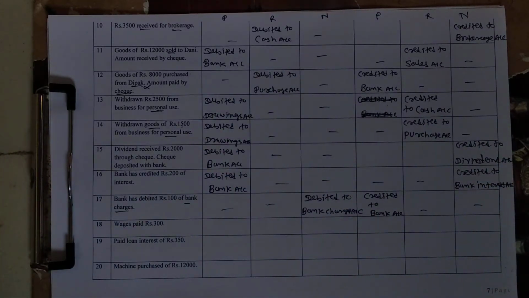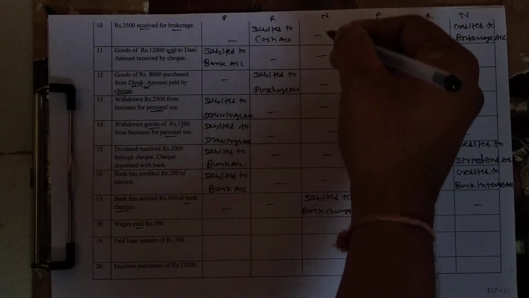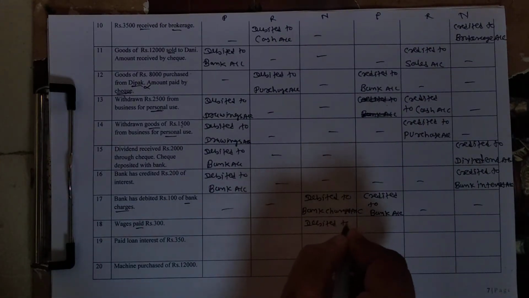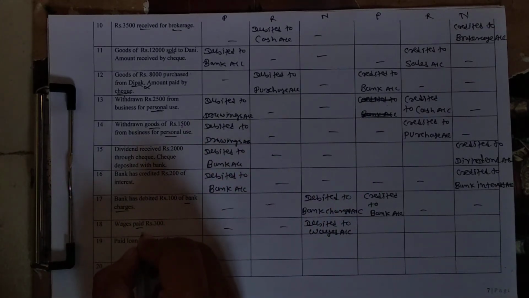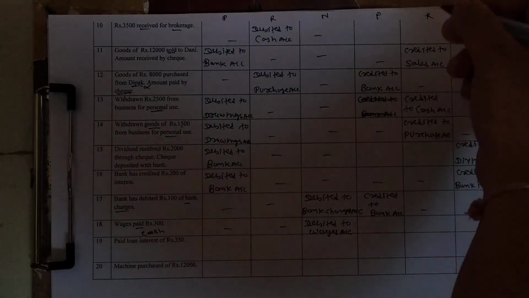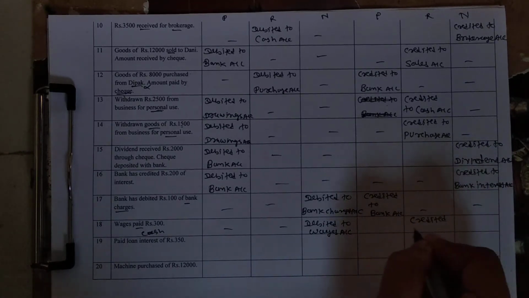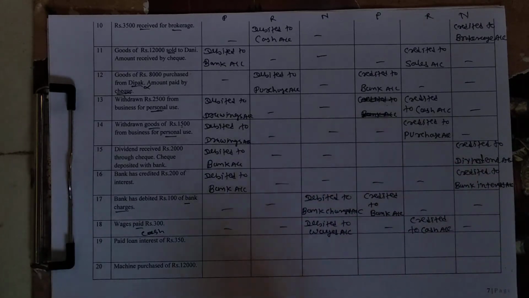Number 18. Wages paid rupees 300. Student, wages paid means expense. Expense means nominal account. So in the column of nominal account, debited to wages account. And student, paid word indicates paid in cash. So cash goes out. Cash is a real account. So credited to cash account. Understand?